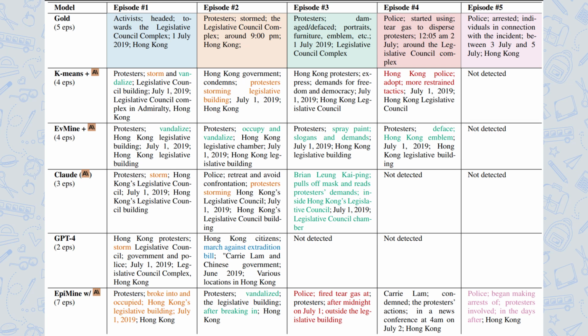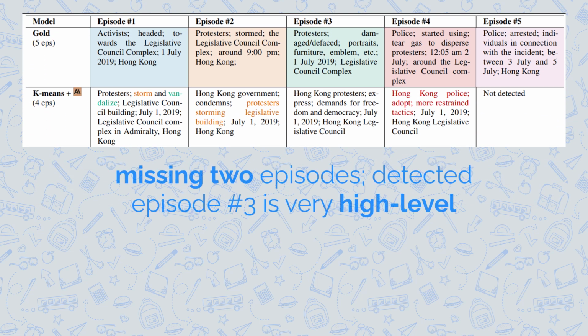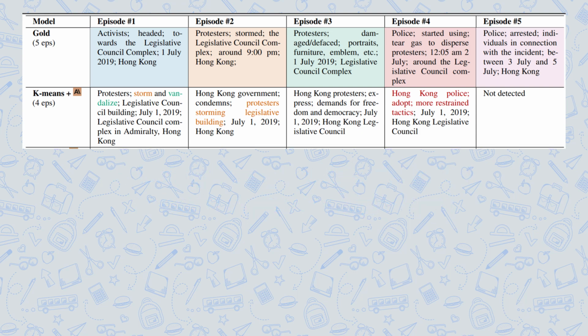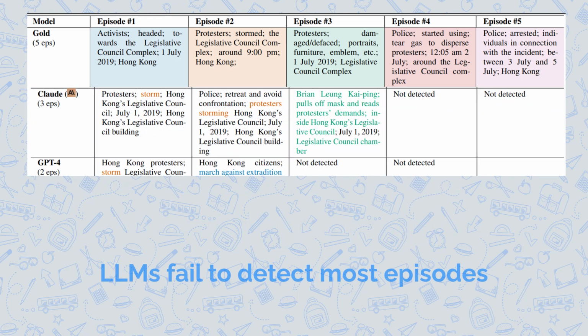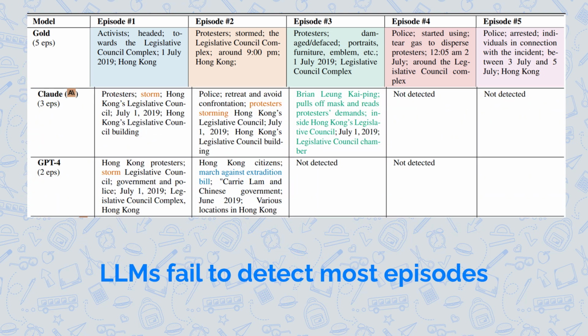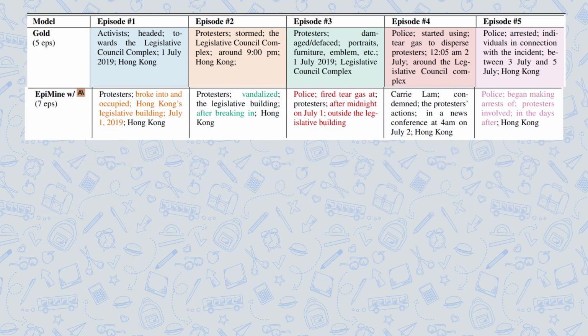Furthermore, we conduct a qualitative case study. We do this on the 2019 Hong Kong legislative protest, where we compared EpiMine to the other models. Baselines either produced generic, repetitive episodes or missed key ones altogether. In contrast, EpiMine detected more fine-grained episodes with accurate entities, actions, timestamps, and locations. Even EpiMine's incorrect episodes turned out to be important sub-events discussed across multiple sources.